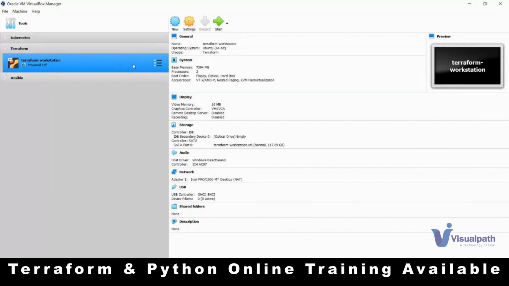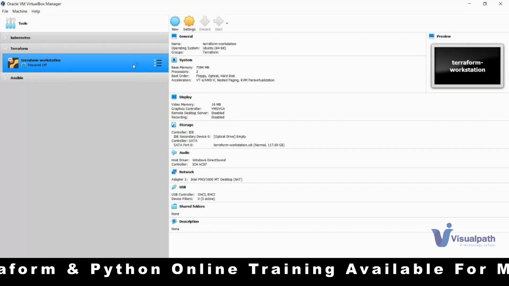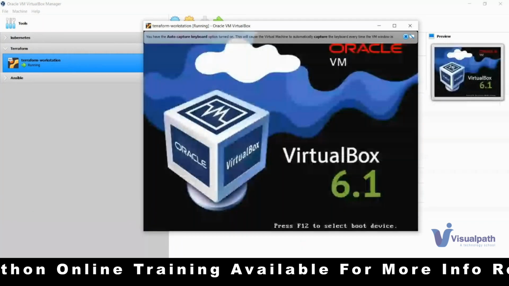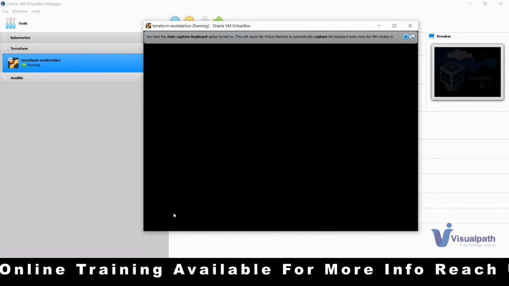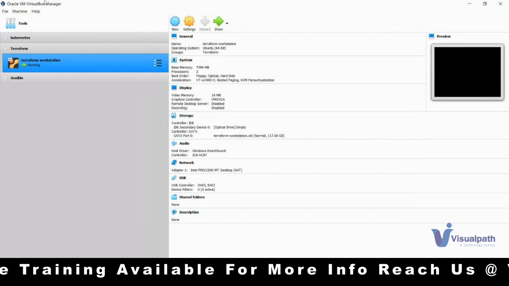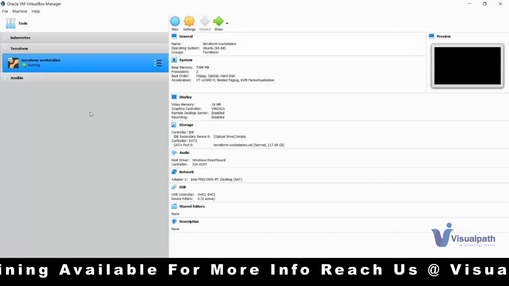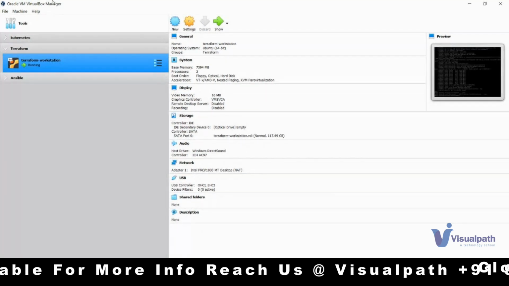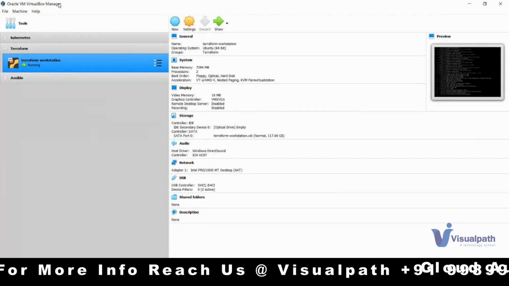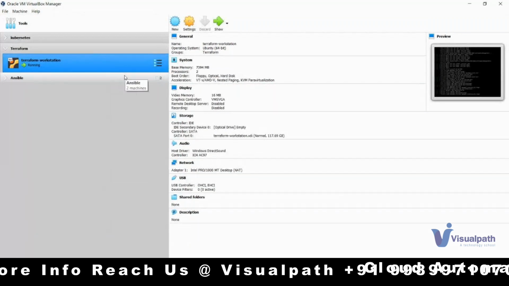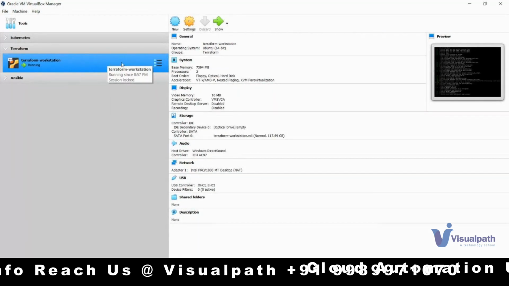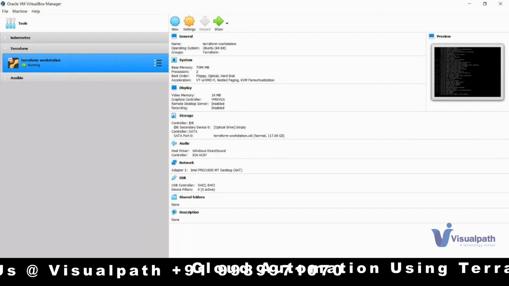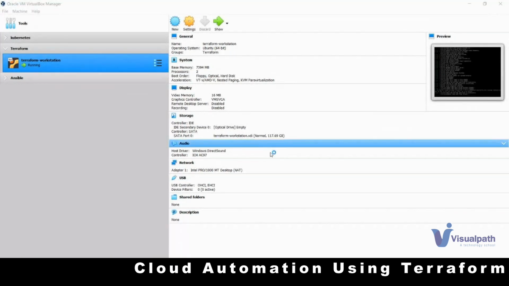If I double click on this, it will spin up my virtual machine. Why? Because I don't want to disturb the Windows operating system on the base machine. So for that, I'm using this software hypervisor called Oracle VM. If you are familiar with VMware Workstation, that's fine, you can use that. But since I am used to Oracle VirtualBox, I'm using this one to create a virtual machine, since I want to run Terraform commands from here. That is the only intention. I don't want to disturb any other VM. So let me log into that.